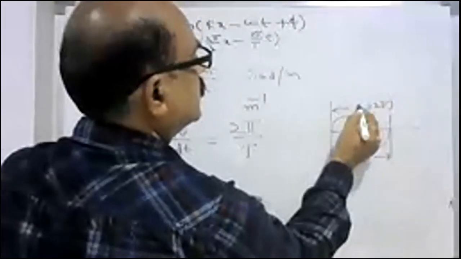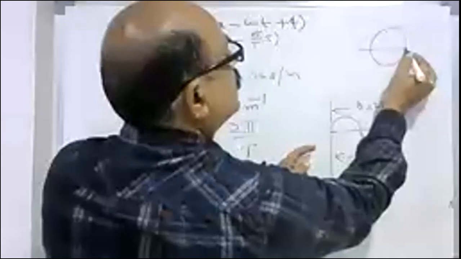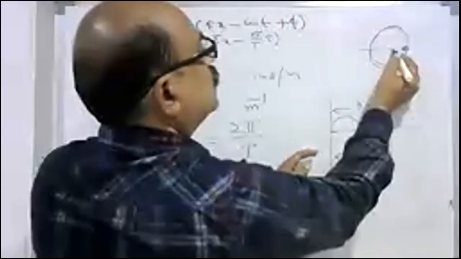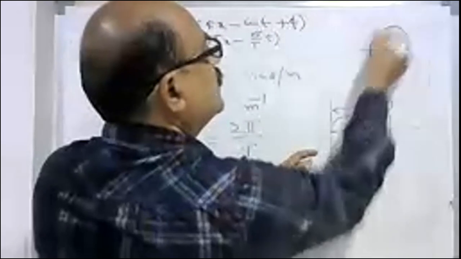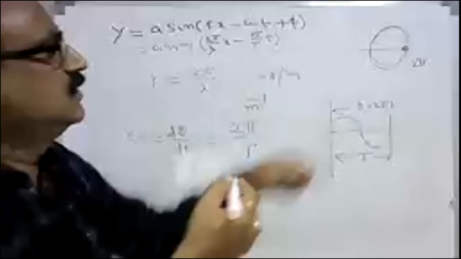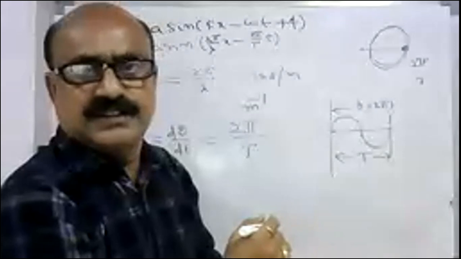To travel an angular displacement of 2 pi means a particle started from this point, completely rotated, and reaches this point. So how much angle did it rotate? 2 pi. This is called one cycle. How much time does it take? The time period.